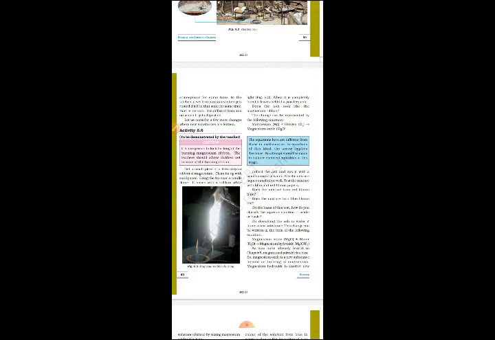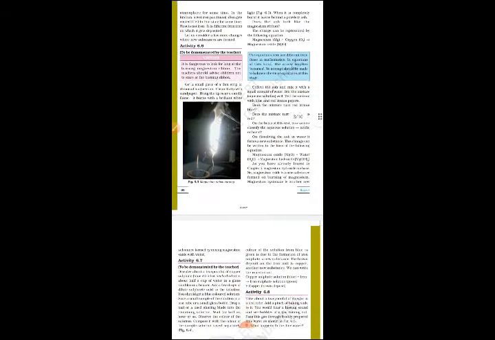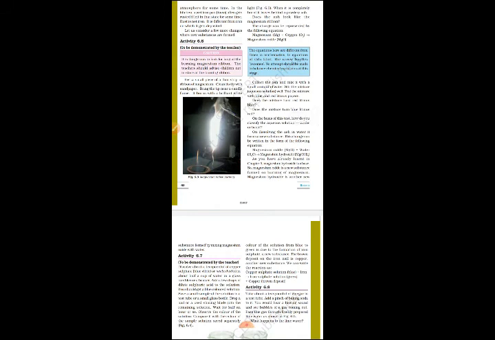Does the ash look like magnesium ribbon? The change can be represented by the following equation. Here we can see, children, magnesium plus oxygen gives magnesium oxide. So if we burn magnesium in the presence of oxygen, because for burning, for combustion, oxygen will be required, we will get magnesium oxide, that powder form.